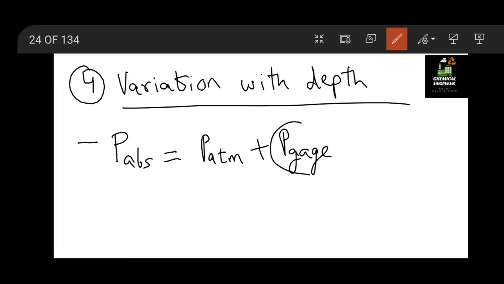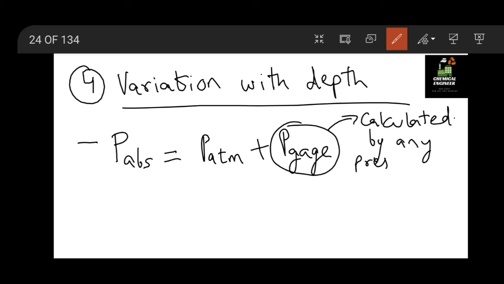Gauge pressure is a pressure which is calculated by any pressure measuring equipment.